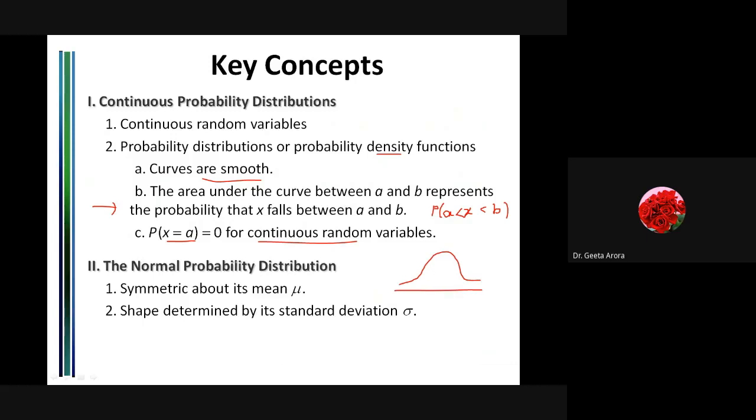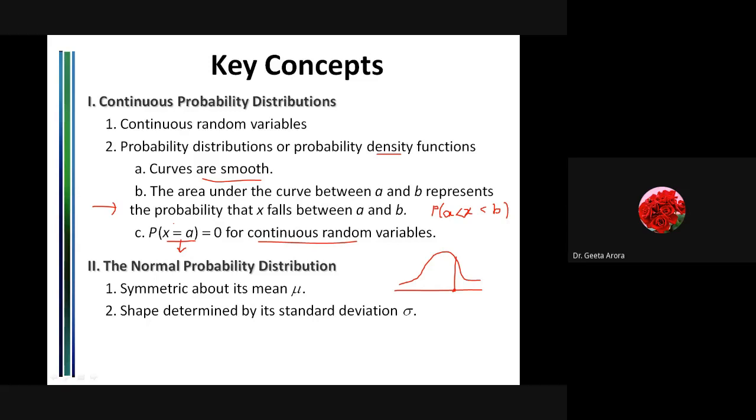Because if I convert it into z also, I will get z is equal to something. Correct? So it cannot be fine because we are talking about a discrete type of point. So we are getting the area as 0. So that also you have to learn that whenever we are talking about a certain value and we are talking about a continuous random distribution, the value will be 0.